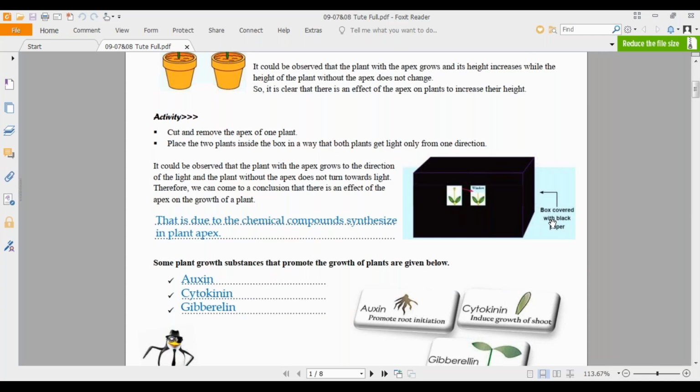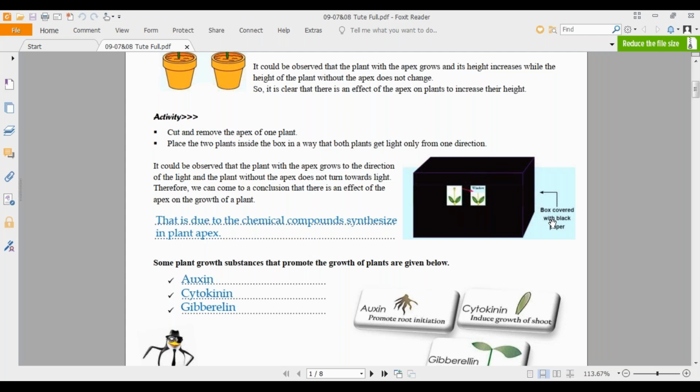Same way, we are going to take two plants. One plant, as in the earlier activity, you have to cut the top of the stem. That means the apex you have to cut, and the other one you have to keep with the stem apex. Both the plants you are going to keep inside a dark box where there are holes which could be used to supply sunlight,